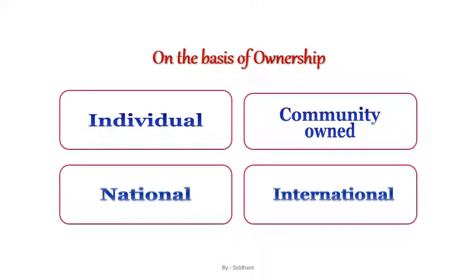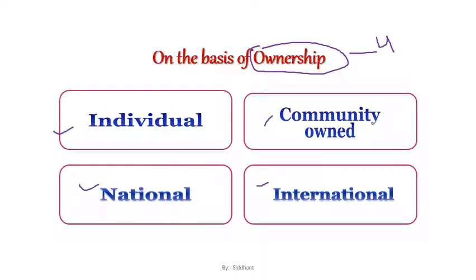Now the third one is on the basis of ownership. On the basis of ownership, how many types of resources do we have? We have four different types of resources. The first basis was origin, where we had two different types. On the basis of exhaustibility, we again had two different types. On the basis of ownership, we have four types. These are individual, community owned, national, as well as international resources.